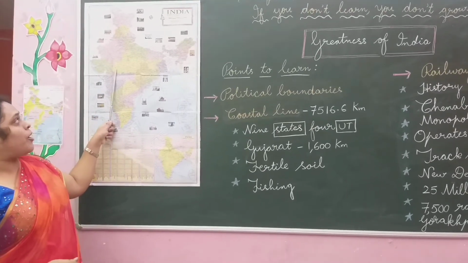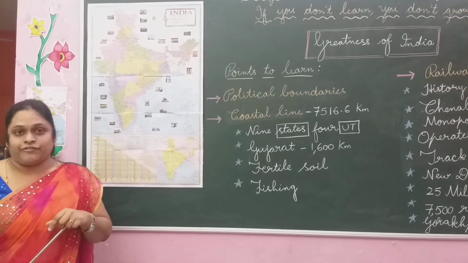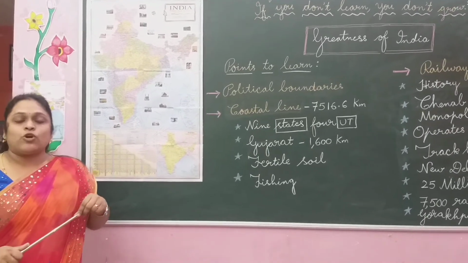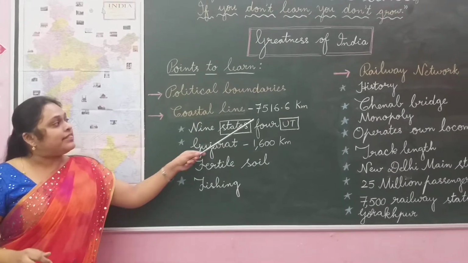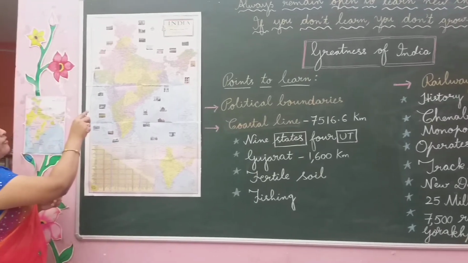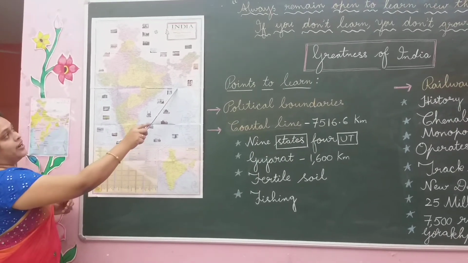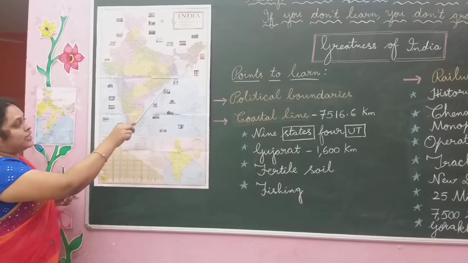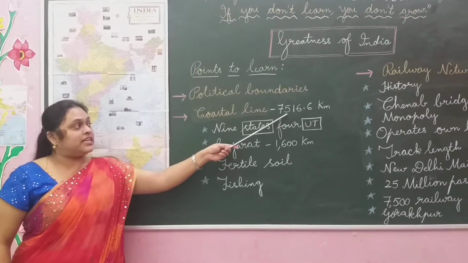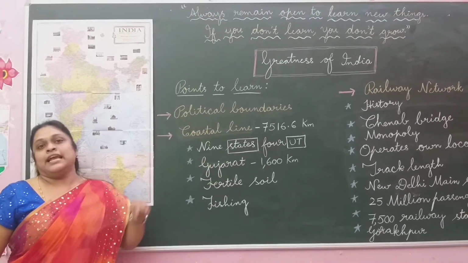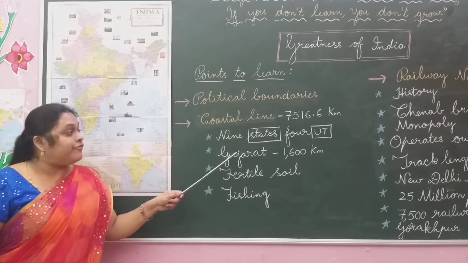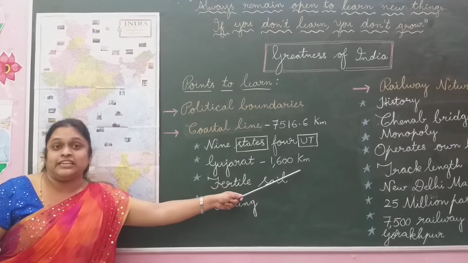Okay, this is the first topic we have discussed regarding the greatness of India. Right? And coming to the next topic, coastal line. India's total coastline is 7,516.6 kilometers. India's sea coastal line from here to here. Yes, this is all the sea coastal line of India. What is the total length? 7,516.6 kilometers. Okay, so now India touches its coastal line for 9 states and 4 union territories.